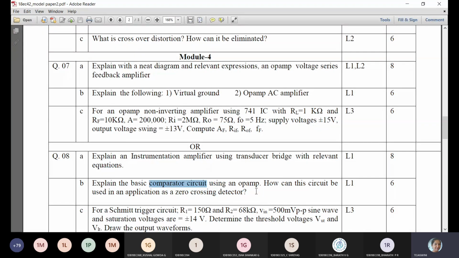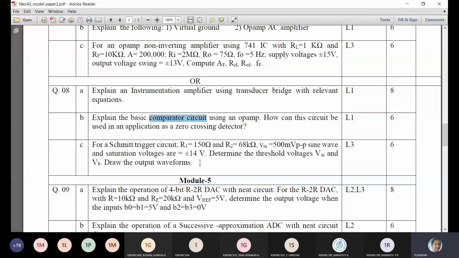So next they have asked a Schmitt trigger problem. For a Schmitt trigger circuit R1 150, R2 68K, V in 500 millivolts and saturation voltages are 14 volts. So determine the threshold voltages VUT and VLT. Draw the waveforms. So based on the values you need to write the waveforms and you should remember the formulas. What is the formula for VLT, VUT? That we have discussed last class.